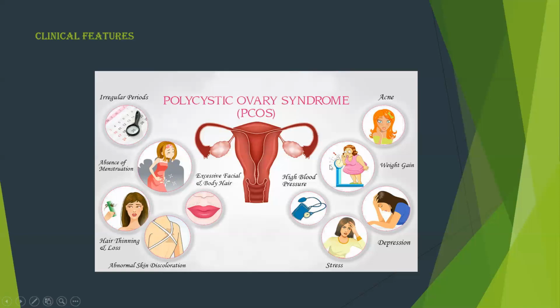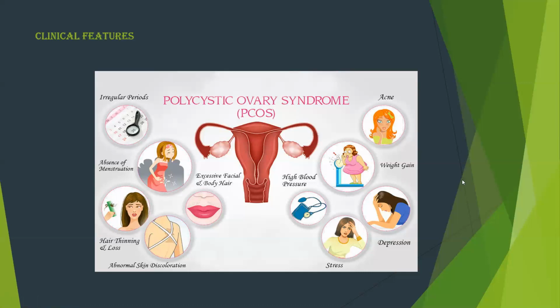Next comes the high blood pressure. In PCOS women, there will be elevated cholesterol and lipid profile. That is responsible for high blood pressure. Next comes the weight gain. In PCOS, along with imbalance between LH and FSH, there will be excessive production of insulin and reduced insulin sensitivity. So due to reduced insulin sensitivity, the cells in the body are unable to use the glucose in the blood. So that leads to accumulation of sugar in the blood, and that in turn gains the weight. So that is responsible for weight gain.